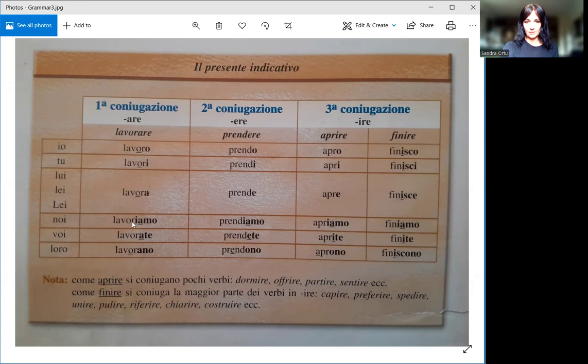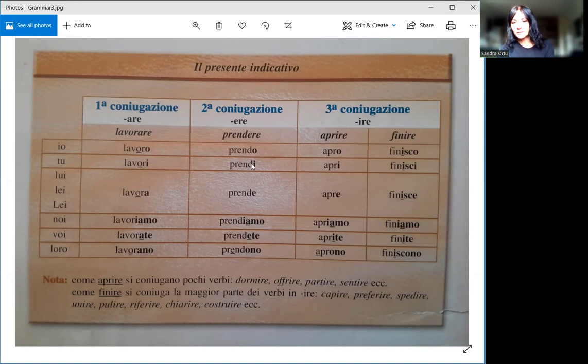Another one, I'm just going down again. I'm following the order of how easy they are to learn. Voi is you plural, you all. As you can see, once from the infinitive, the origin, we drop -are, when we're conjugating, we're adding -ate. So it's easy. Lavorare becomes lavorate.